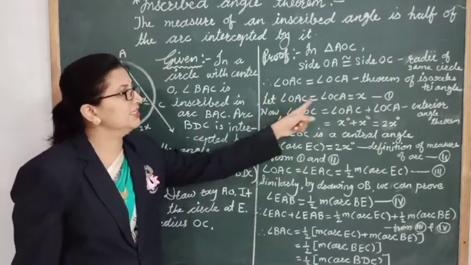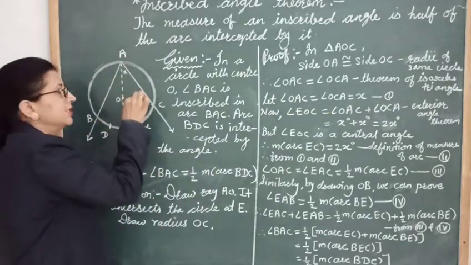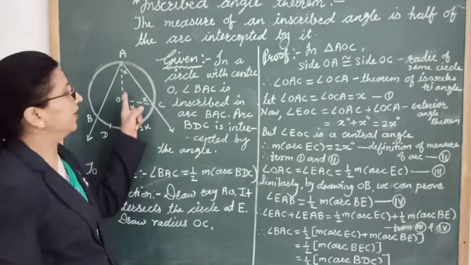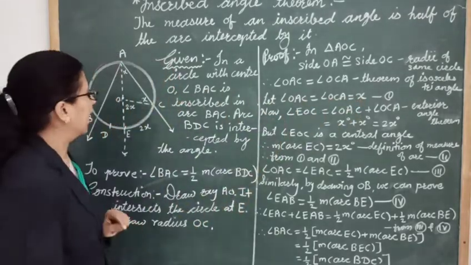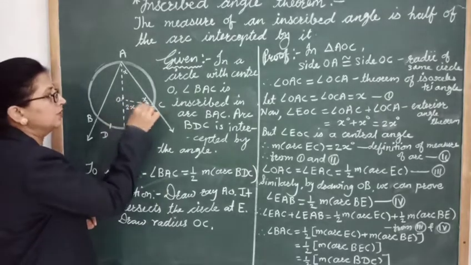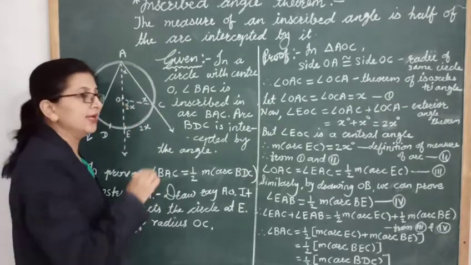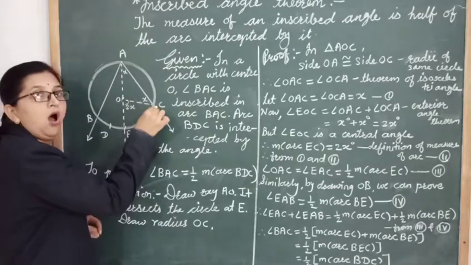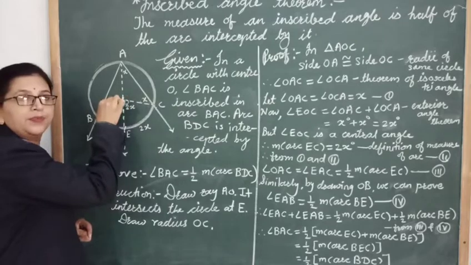Let's consider each of these angles as x. This angle x, this is also x. Give it as first. Then here angle EOC. This angle EOC is an exterior angle of triangle OAC, right?